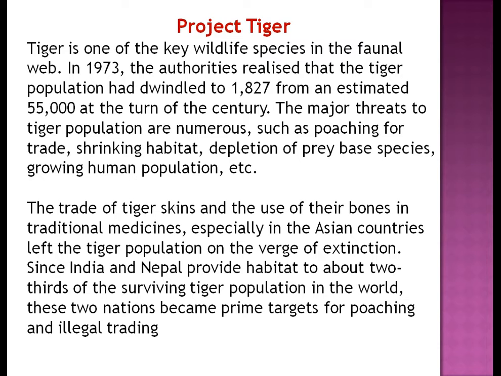The tiger is one of the key wildlife species in the food web. In 1973, the authorities realized that the tiger population had dwindled to 1,827 from the estimated 55,000 at the turn of the century. The major threats to the tiger population are numerous, such as poaching for trade, habitat depletion, depletion of prey base species, and the growing human population has also affected them very badly.